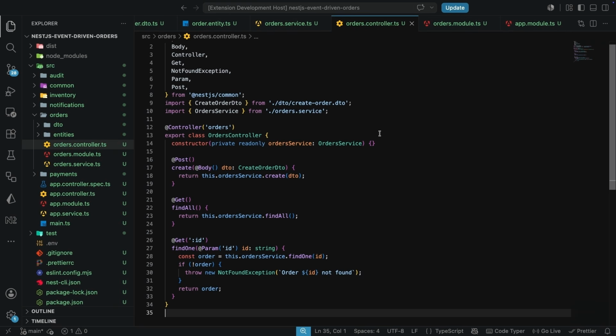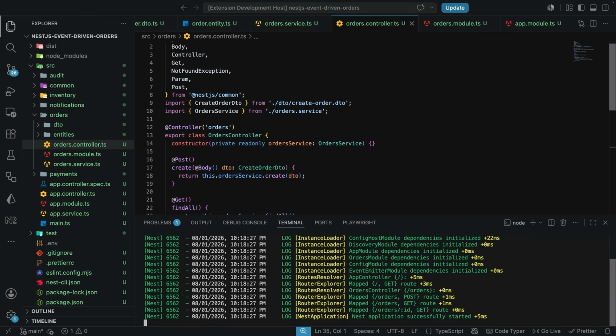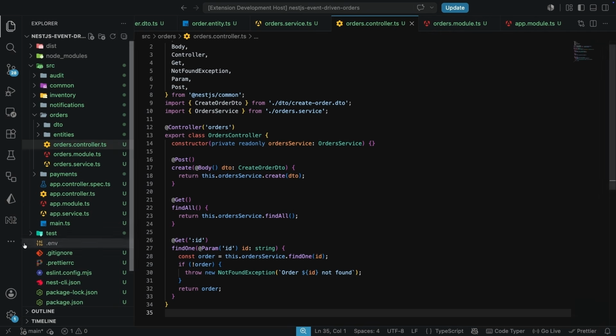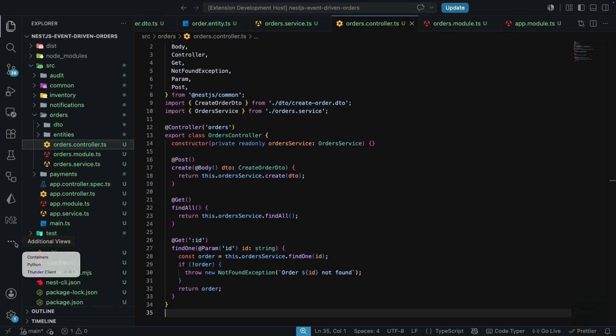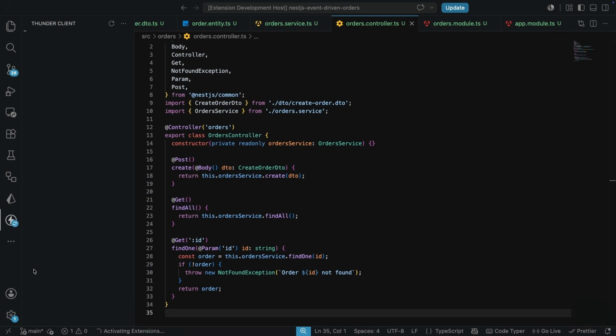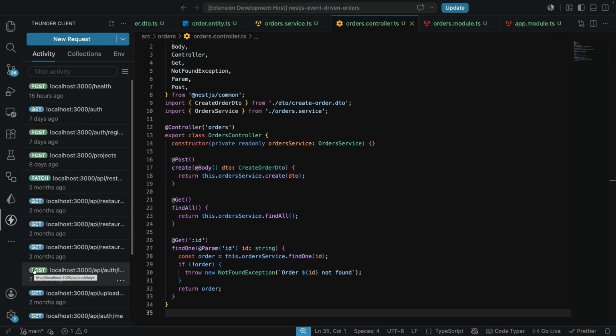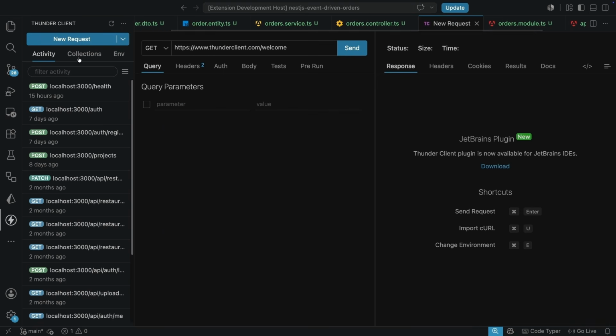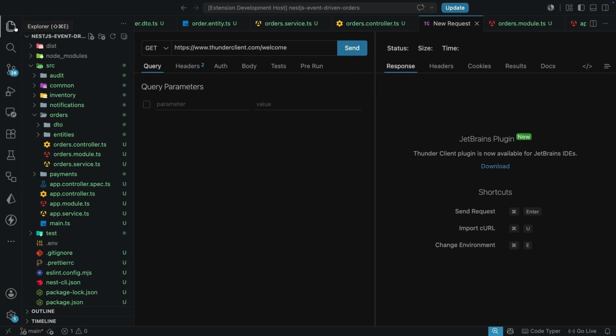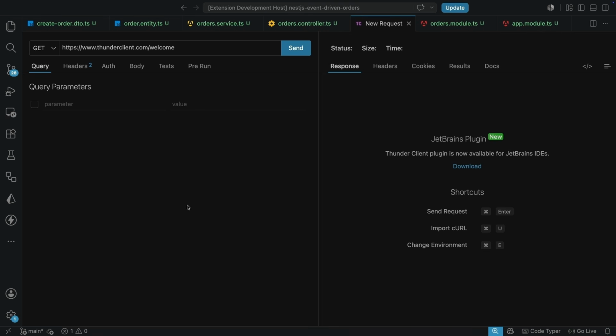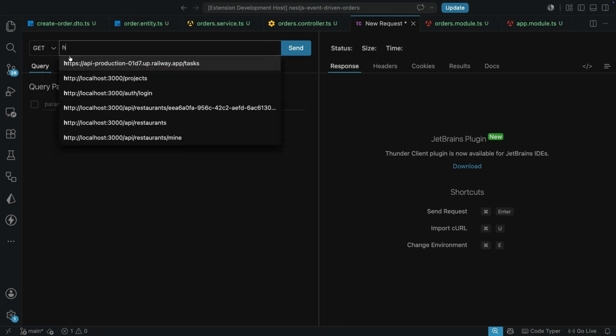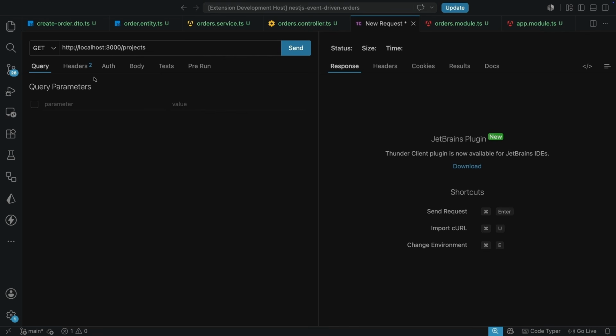Now we have the controller. Bare minimum, we are going to be testing out the controller, so the application is up and running. Then we're going to head over to the Thunder Client, which is just a client that you can use to test your API endpoint. So it's an API client. You can use Postman, cURL, whatever you feel comfortable with. But you can install this in the extensions marketplace. I'm going to be using Thunder Client, and here we are going to test the endpoint. So the endpoint is going to be replaced with our application, and this is not /projects, this is /orders.